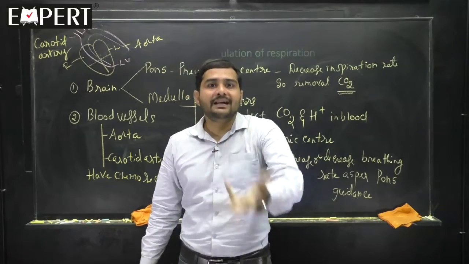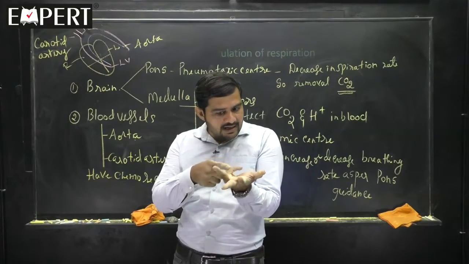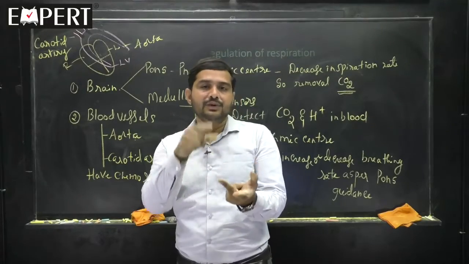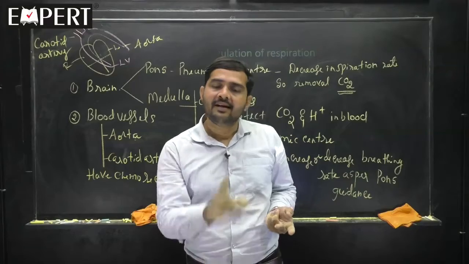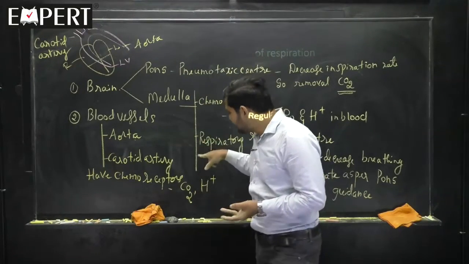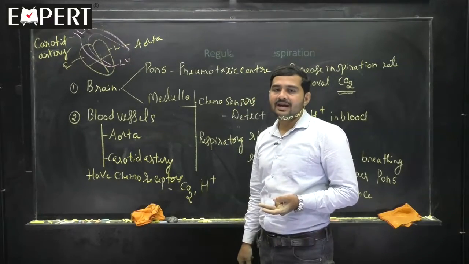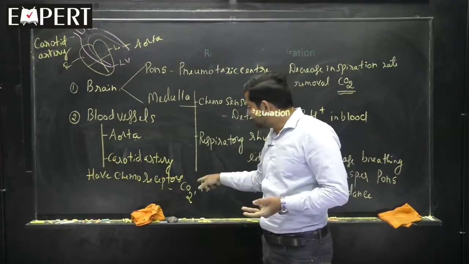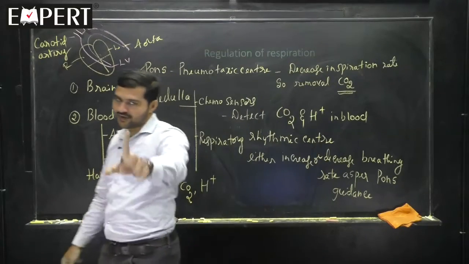Means you want to breathe out. What makes the urge of breathing? Is it a decrease in the oxygen level, or is it an increase in the CO2 level? You tell me. It is an increase in the CO2 level, not a decrease in the O2 level, because in our body we do not have a chemoreceptor which can detect the level of oxygen. There is a chemoreceptor which can detect the level of CO2, not the oxygen. Clear? First point is very clear for you.